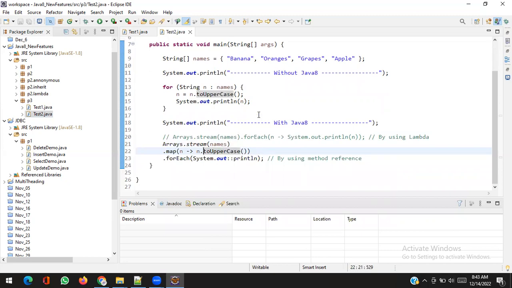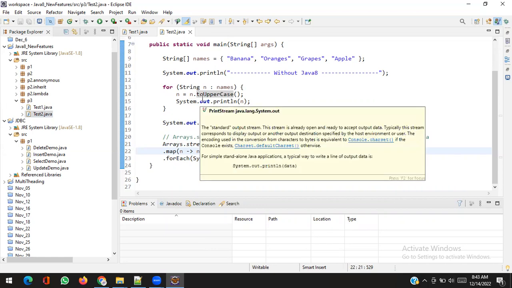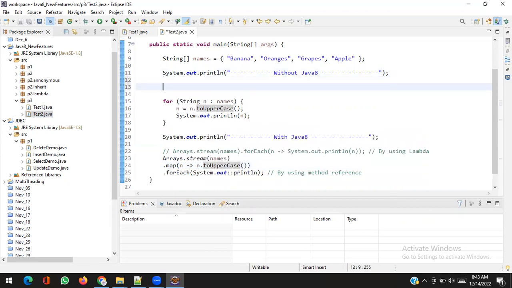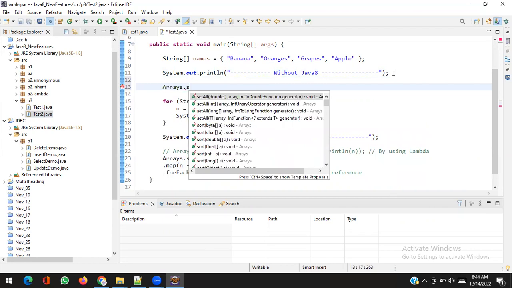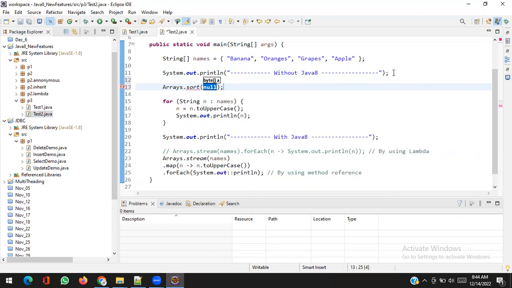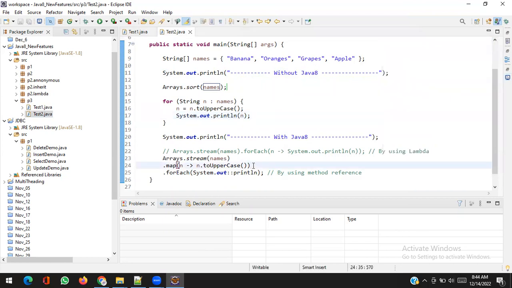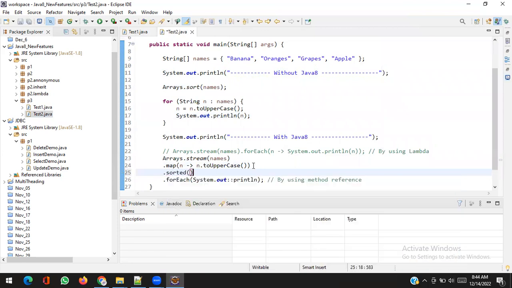I can also sort, meaning I want to print but after sorting. So here we have to use Arrays.sort on names. Then I will iterate and do whatever I want. Okay, let's see. It is in sorted order because I sorted the array first, then I print and convert each element into uppercase. But here what I will do, .sorted.